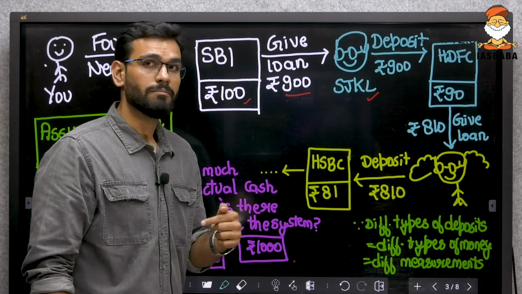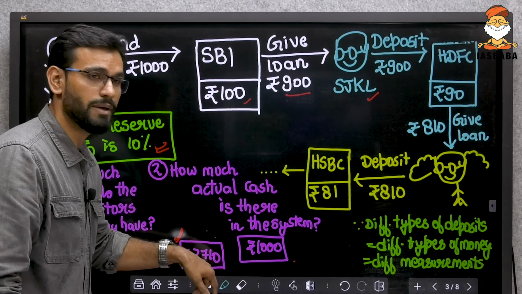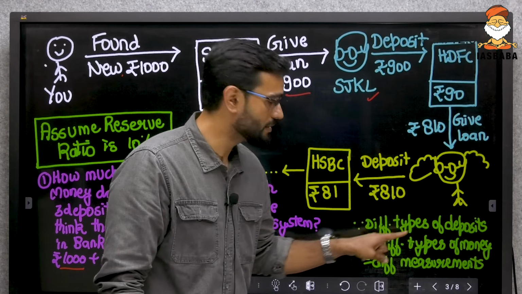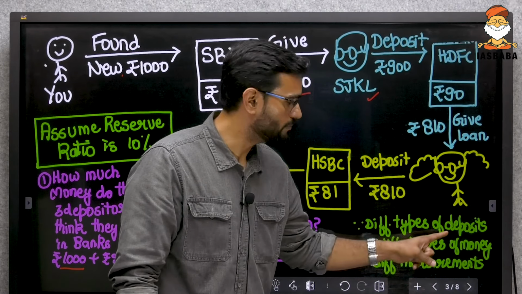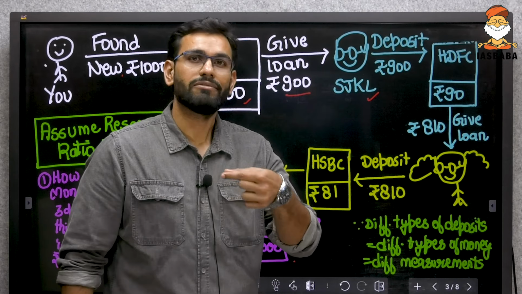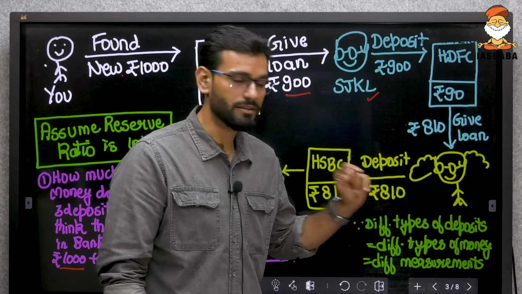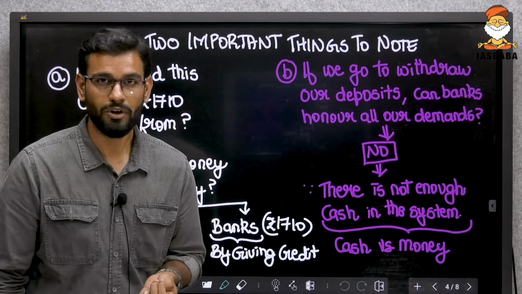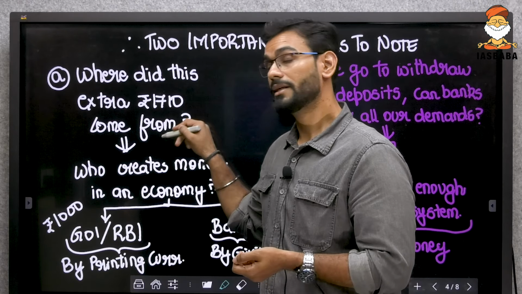However, by this you should know that cash is a subset of money and there are different types of money, which is why, since there are different types of deposits, there will be different types of money and therefore different measurements to measure that money to get the money supply, which is why we are going to have M1, M2, M3 and M4. I hope this point is clear till here. Let's move ahead. 2 important questions again before we move forward. Number 1, where did this extra 1710 come from?